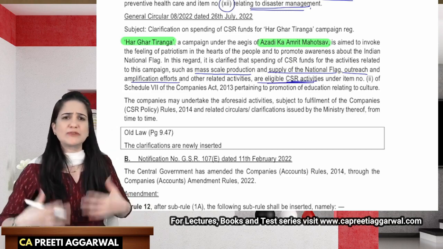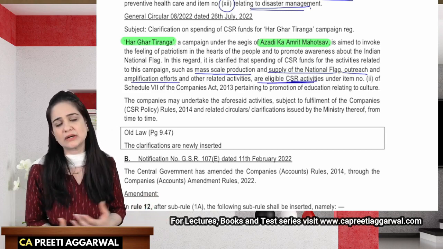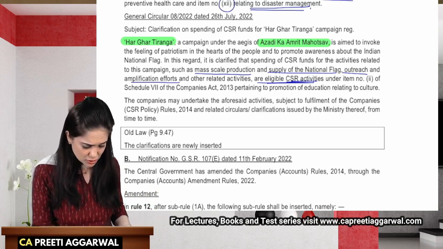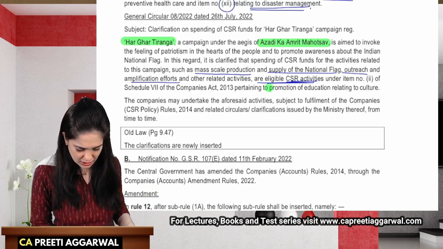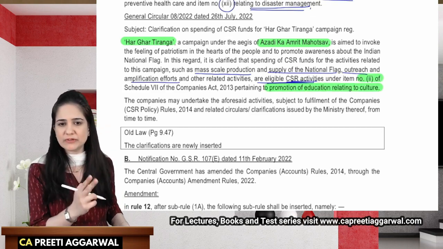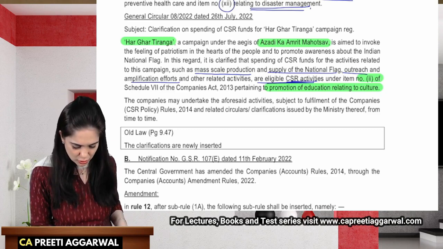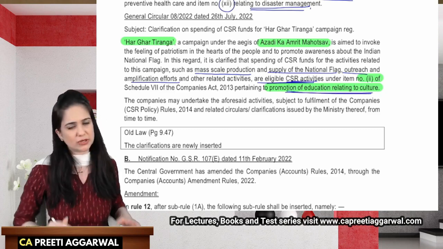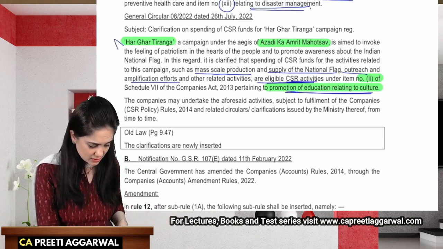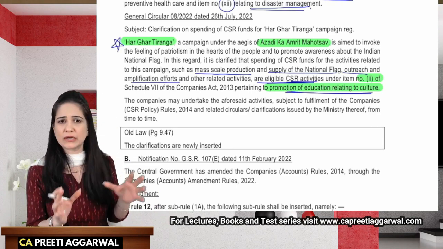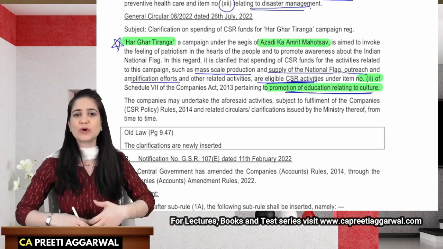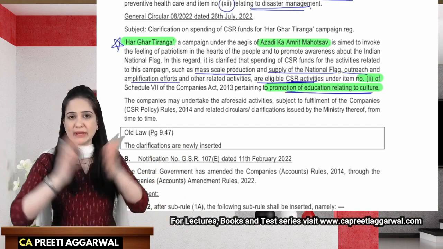It promotes patriotism and nationalism in the hearts of the citizens. I think this was a very good initiative, and it was to promote education relating to culture. Under this head you can claim, and that is item 2. What is item 2 under which you can claim this expenditure? Promotion of education relating to culture and encouraging patriotism in the citizens. So whatever amount is spent on Har Ghar Tiranga, mass scale production, supply of the national flag, outreach, and amplification so that many people participate, can be claimed.